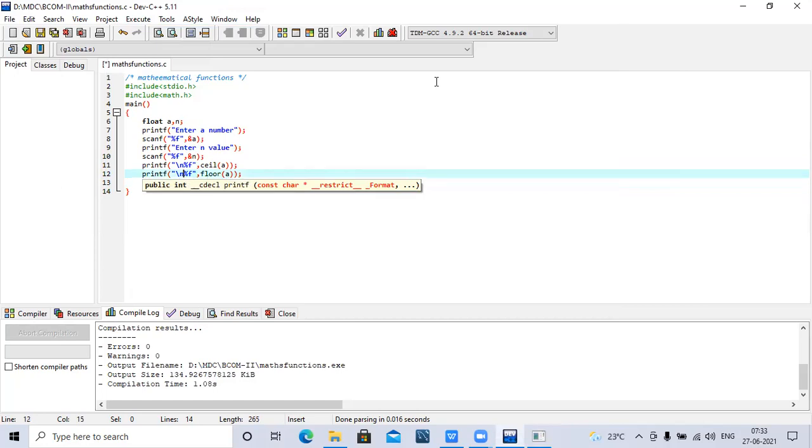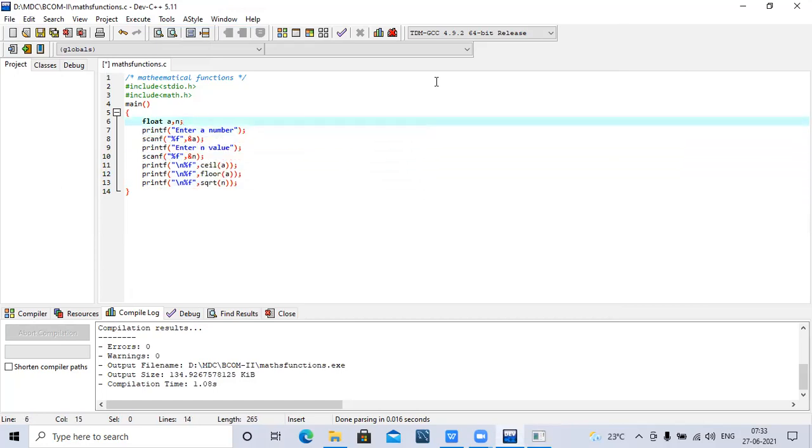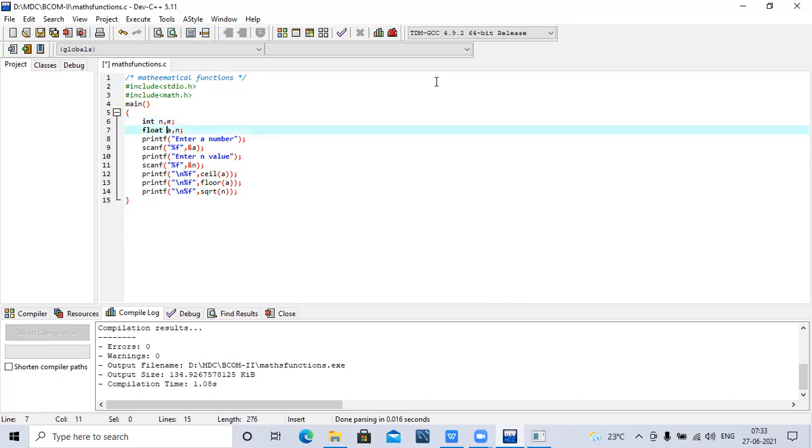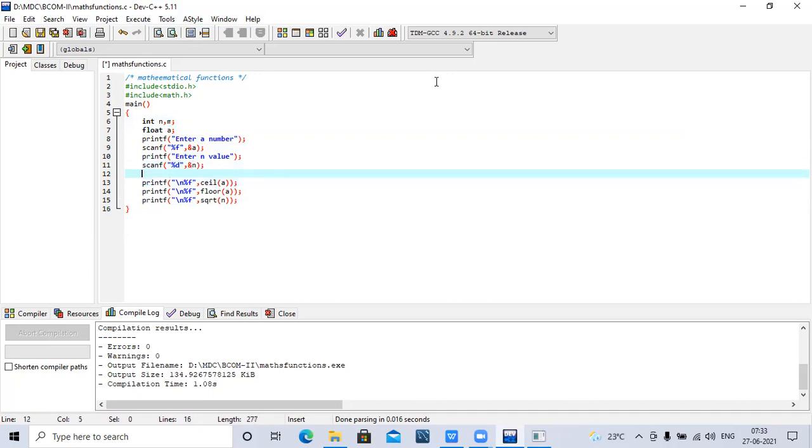Okay. Next is about the power. I will take it now as an integer. Already the n value is there, and I'm using here the m value. Otherwise, I will do it directly with n and m here itself. No problem. I will remove it from here. I will take it as a d, and I'm inserting another value.